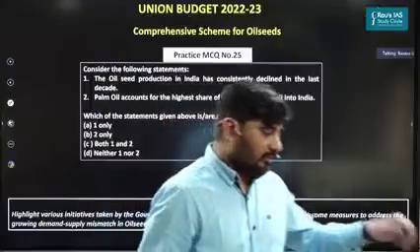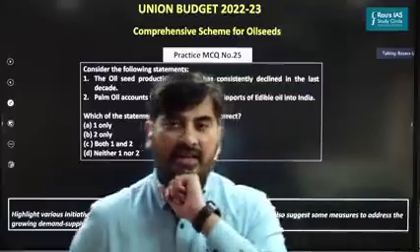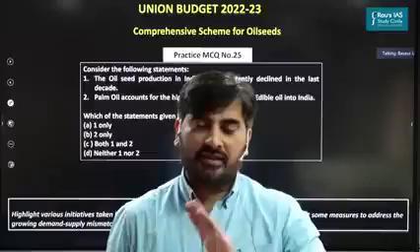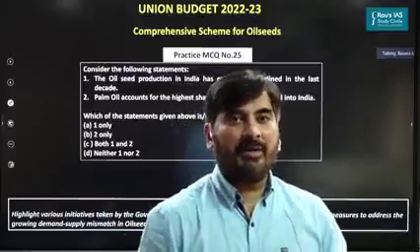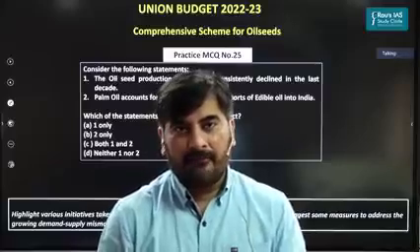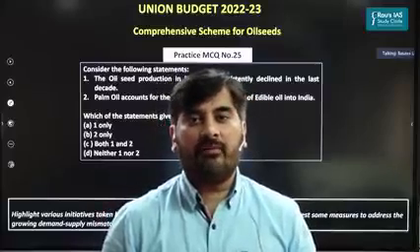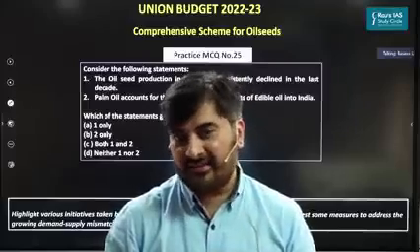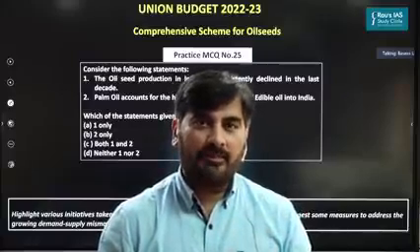Now coming to the oil seeds. As I said, the Finance Minister has sought to focus upon diversification. One diversification is towards the millets or the nutricereals. Second one is with respect to oil seeds. Here the Finance Minister has announced that soon the government will come up with a comprehensive scheme for the promotion of oil seeds. Now, why does this topic become important?